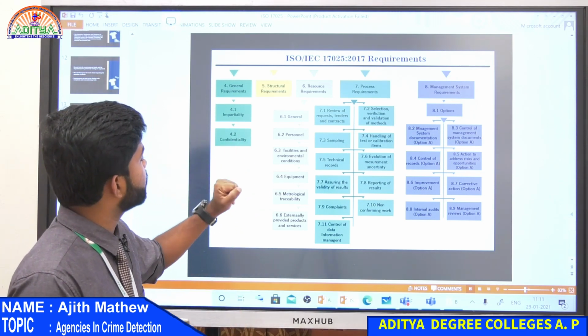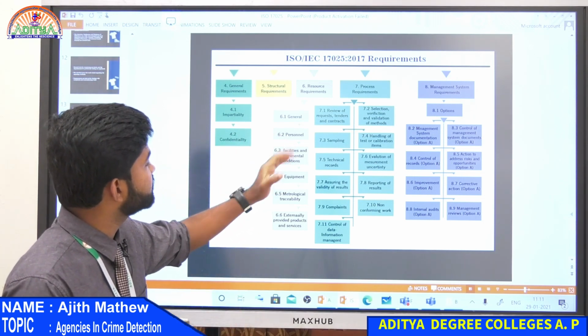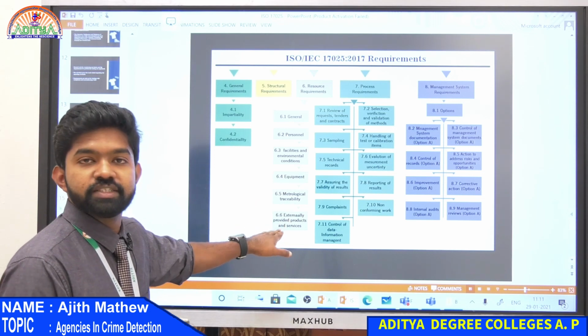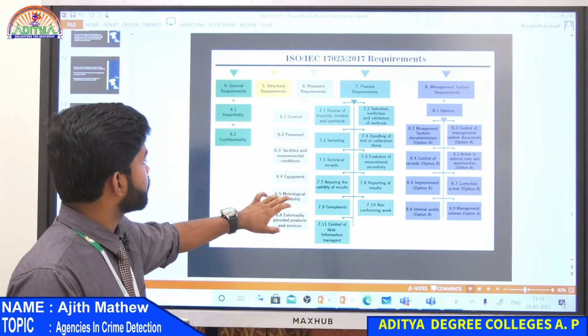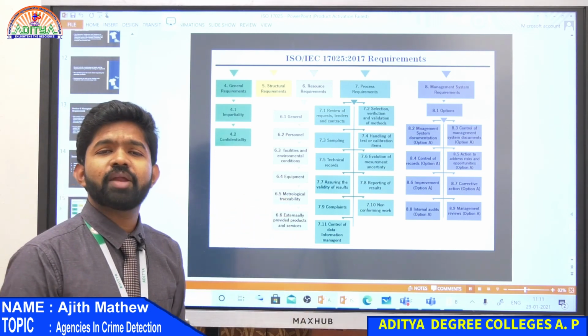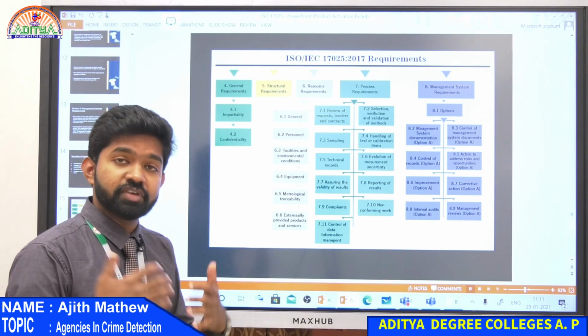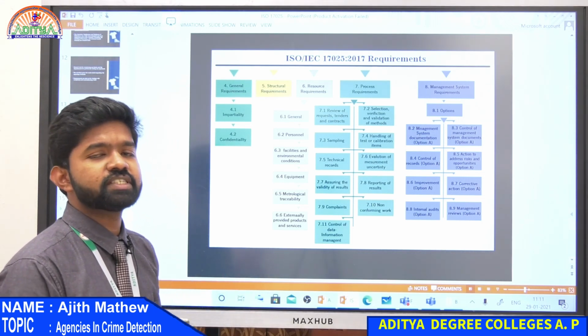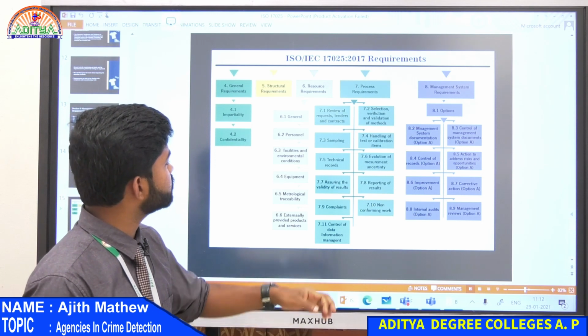Then we have structural requirements. Then we go to resource requirements. In resource requirements, we have almost 6 subsections. Mainly how much manpower they have, what facilities they have, all those things. We have discussed them yesterday, so I won't be discussing too much.